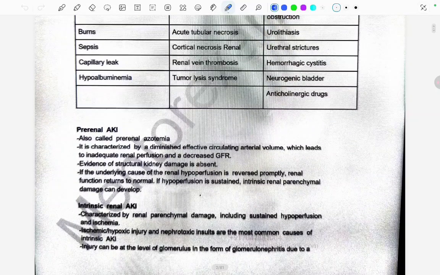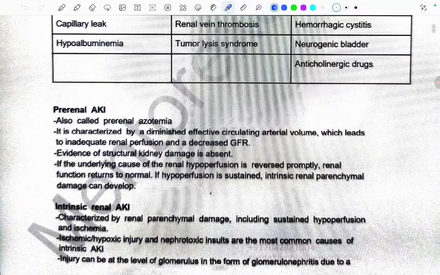Pre-renal AKI, also called pre-renal azotemia, is characterized by diminished effective circulating arterial volume, which leads to inadequate renal perfusion and decrease in the GFR. What is happening? There is decreased effective circulating arterial volume, leading to inadequate renal perfusion and decrease in the GFR, and evidence of structural kidney damage is absent. There is no structural damage of the kidney.